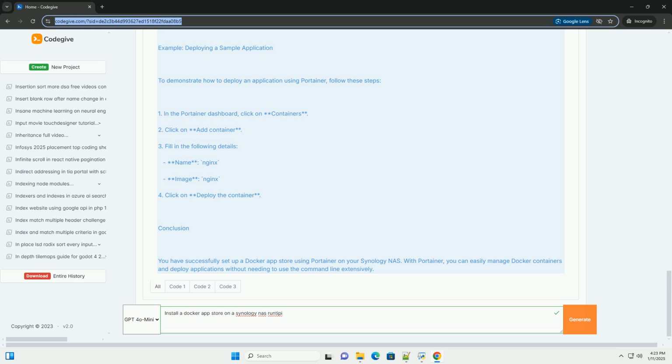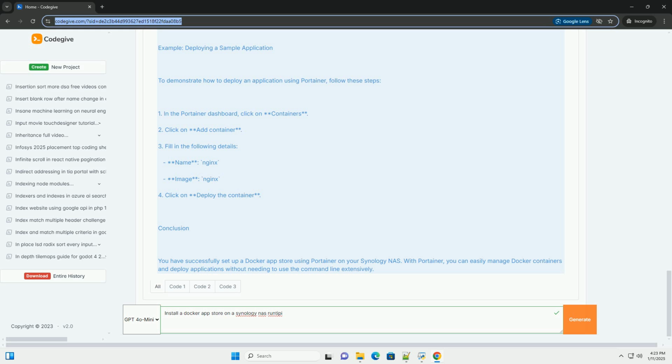Example, deploying a sample application. To demonstrate how to deploy an application using Portainer, follow these steps. 1. In the Portainer dashboard, click on Containers. 2. Click on Add Container. 3. Fill in the following details. Name, nginx. Image, nginx. 4. Click on Deploy the container.